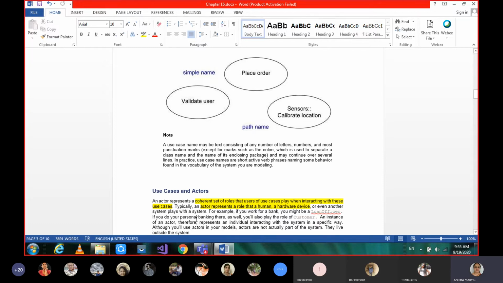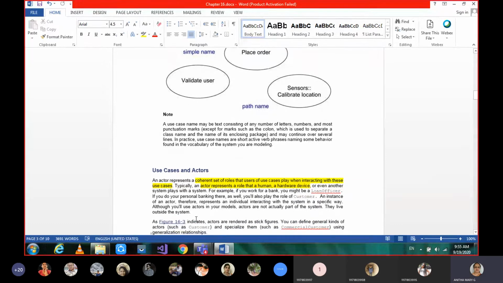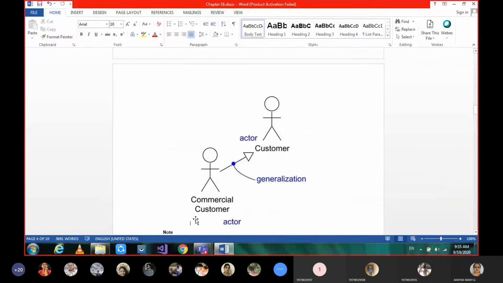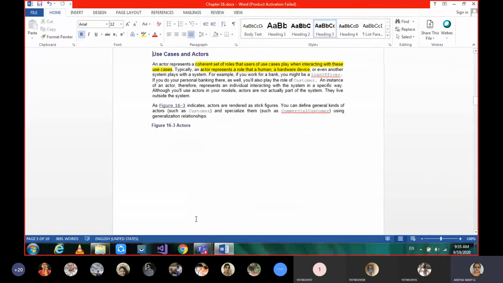And then the next terminology is about use cases and actors. A use case is nothing but some part or the entire behavior of the system. But who is an actor? An actor is some external person who is interacting with the system. Just imagine yourself as a user of an ATM machine, then you become an actor.